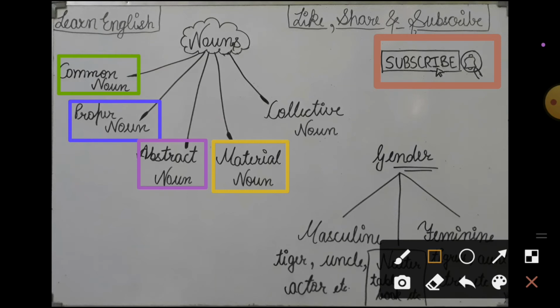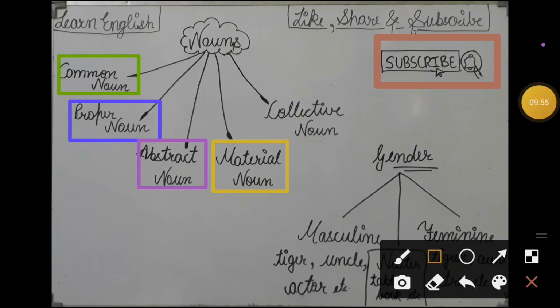One sentence is like: my mother has a silver necklace, my mother has a gold necklace. So here gold will be the material noun and necklace is a noun, and necklace will be the proper noun because here silver necklace is given to you, meaning a proper name of the thing is given to you.